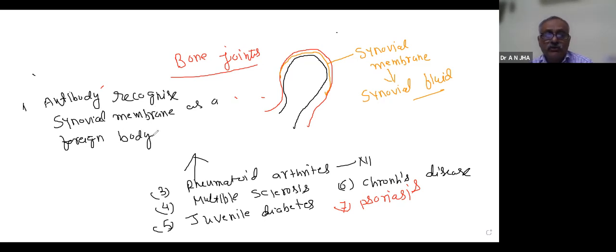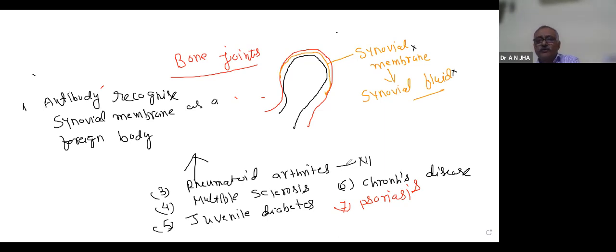Then you can imagine what will happen if there is no membrane, there will be no fluid. Ultimately, there will be severe pain in the movement of the joint. This is called rheumatoid arthritis.